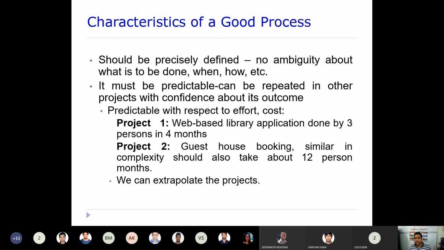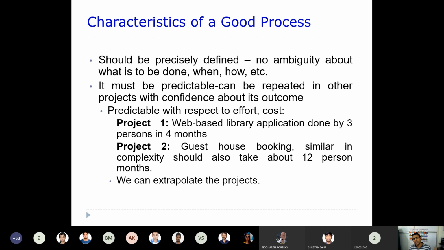That means, whatever project we are going to develop, the objective should be very precisely defined. I mean, it should not have ambiguity. What is to be done, when and how. That should be clearly defined.